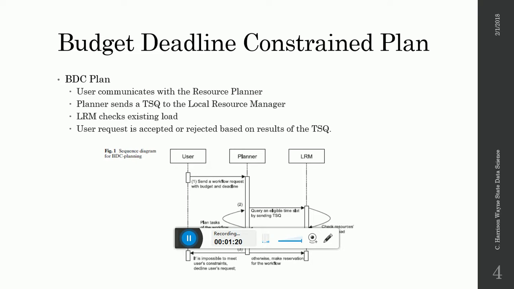So let's talk about budget constrained plans, or BDCs. Below we have a diagram of how these work, and let's quickly run through them. So a user communicates with the resource planner. The planner sends a time service query, or TSQ, to the local resource manager. The local resource manager checks existing loads, and will send the query back to the planner, letting them know if it is possible to accept the user's request or they have to reject it based on the time service query. And again, we can see in the picture below just how that works with the steps.